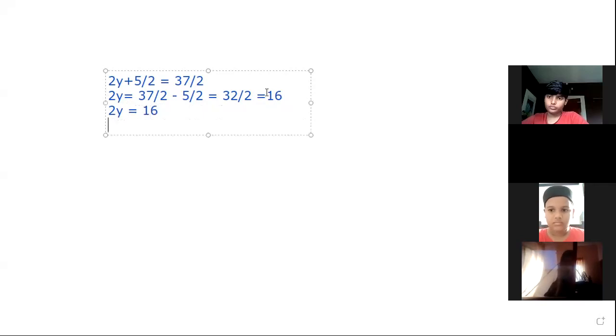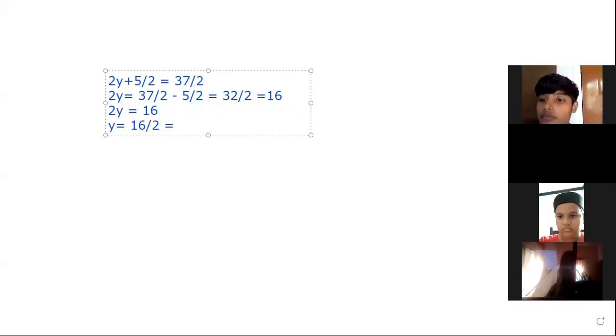Then what is the value of y? The value of y is equal to 16 by 2, which is 8. Then what is the solution of 2y plus 5 by 2 is equal to 37 by 2? It is y is equal to 8. That's it.